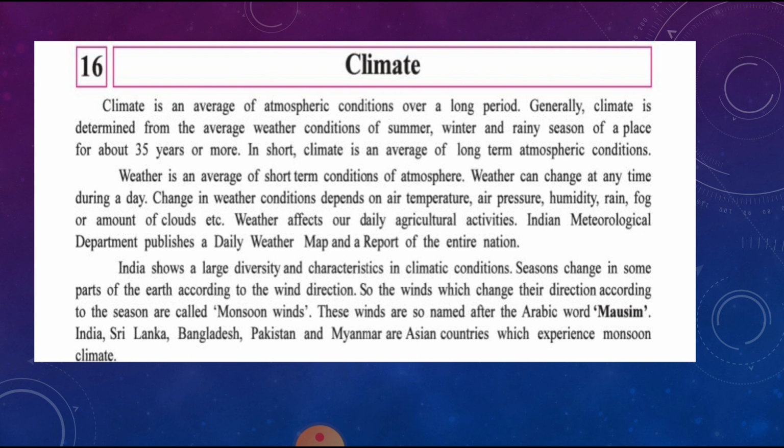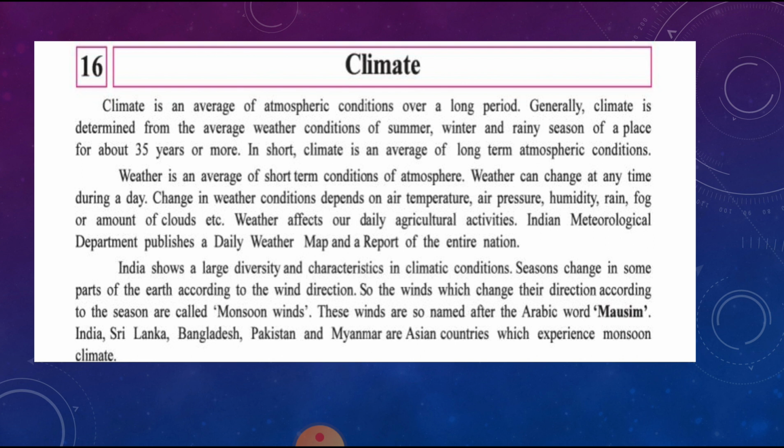India shows a large diversity and characteristic in climatic condition. Seasons change in some parts of the earth according to the wind direction. The wind that changes direction according to the season is called the monsoon wind, and these winds are named after the Arabic word mausim.